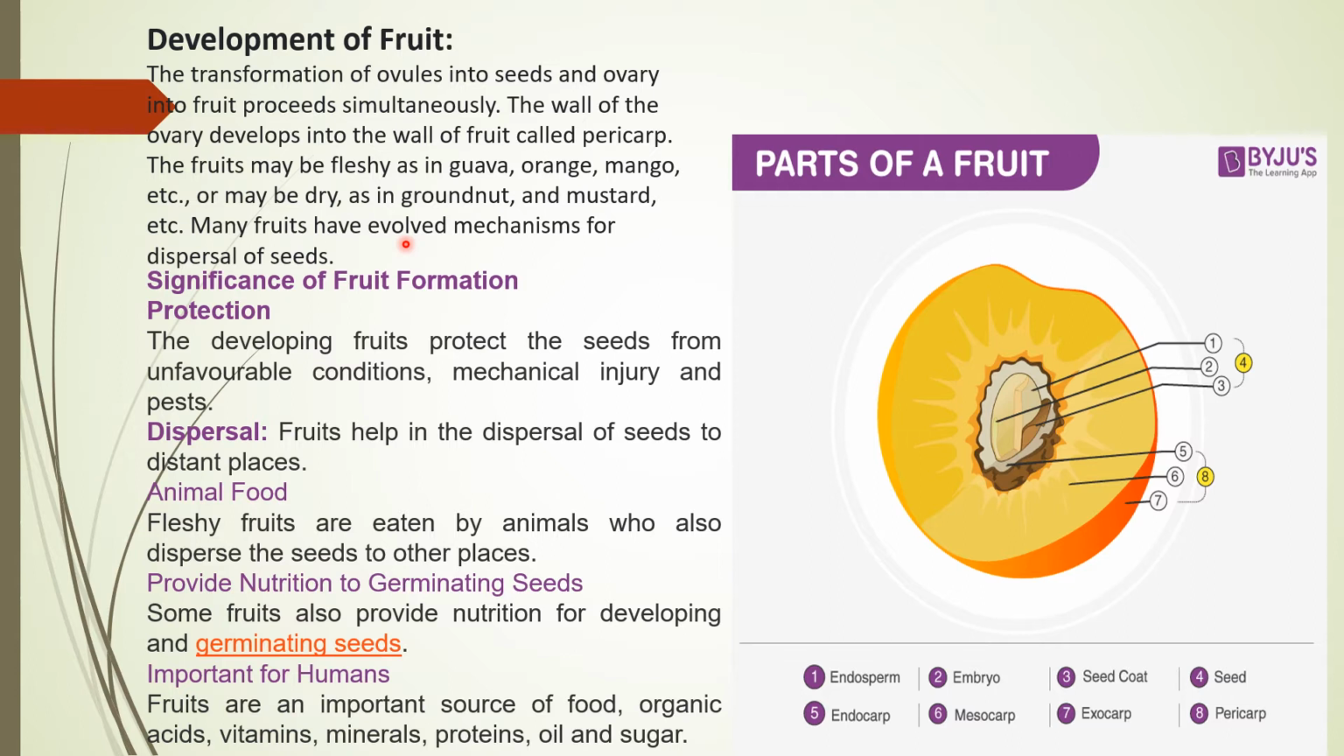If we talk about the types of fruit, on the basis of formation of fruit, you know very well that fruit is formed by the ripened ovary, which means when the ovary matures it will change into the fruit. So is there any other part of the flower that participates in the formation of fruit? On the basis of that, fruits are of different types.